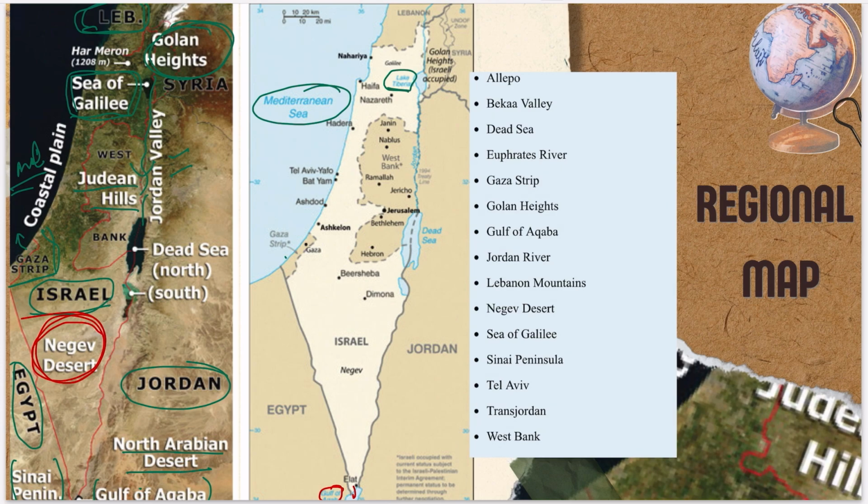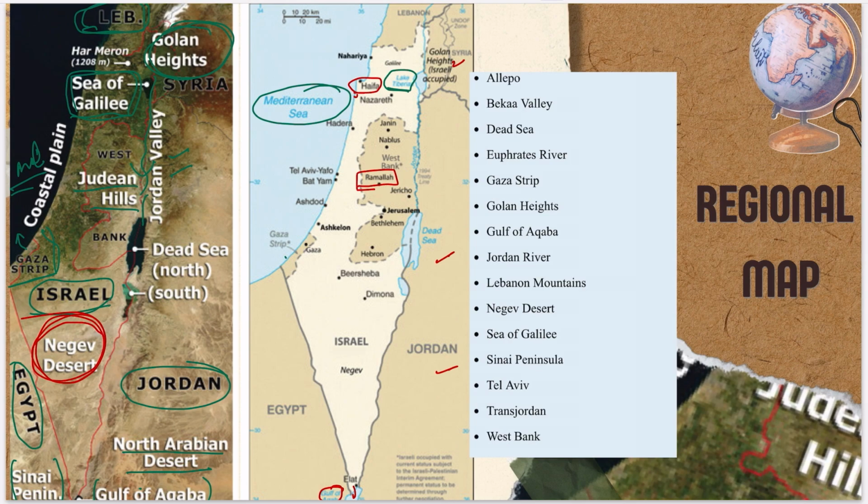Similarly, if you see here, the cities which are often in the news are Ramlah, right? Haifa, this is in Israel. Okay, this is the Golan Heights as I have explained earlier, and this is the Dead Sea, and this is Jordan, right? So these areas are very clear: Golan Heights, Sea of Galilee, Jordan Valley, because the Jordan River is the boundary between Israel and Jordan, right? Similarly, Egypt has the Negev Desert as a zone between Israel and Egypt.